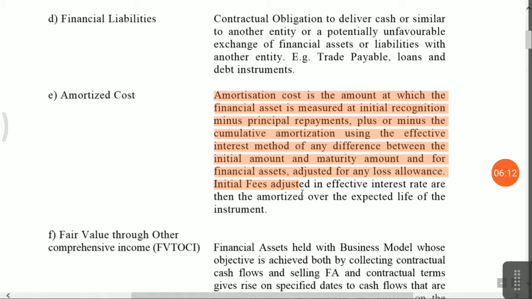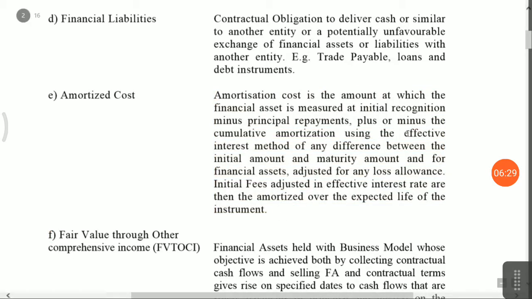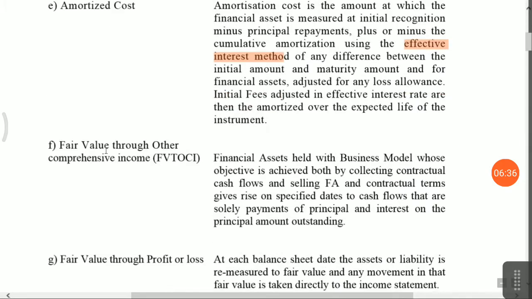Simple way I can explain: amortization cost means there should be a contractual repayment of principal and interest, then only it will be classified under the amortization cost method. And they have given an effective interest rate method for calculation purposes. Okay, clear.